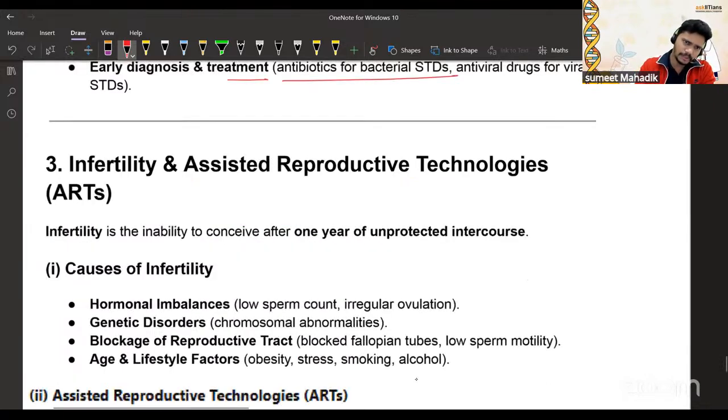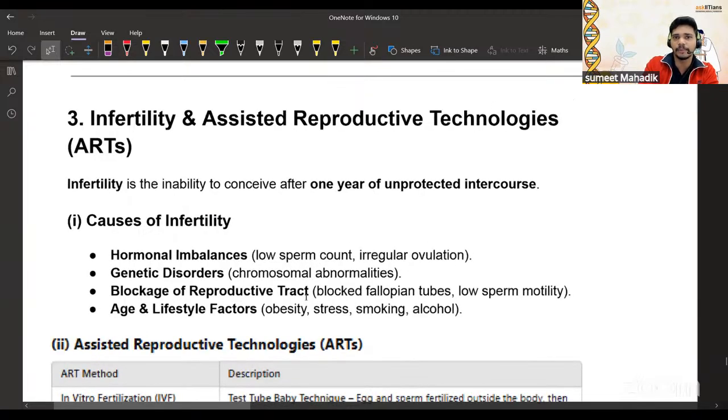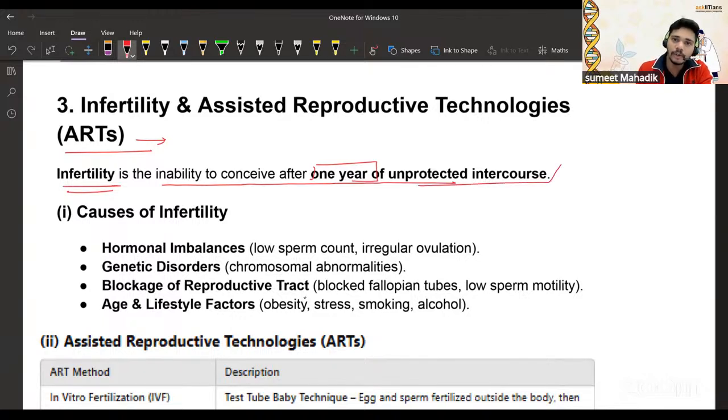Now let's talk about the last part, infertility and assisted reproductive techniques, called ARTs. You can expect one or two questions from this topic. Definitely they can ask you. Infertility is the inability to conceive after 1 year. Try to understand: if the couple has been trying for 1 year of unprotected intercourse and has failed to have a baby, then it's considered infertility. Obviously, sperm has to enter the female body, right?